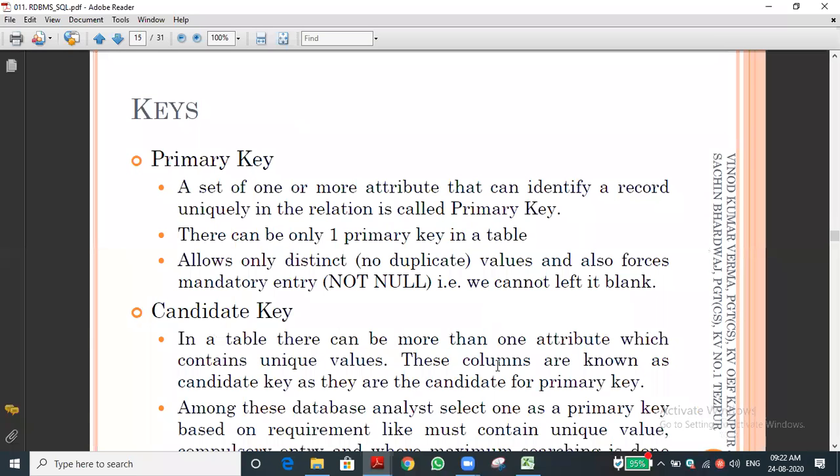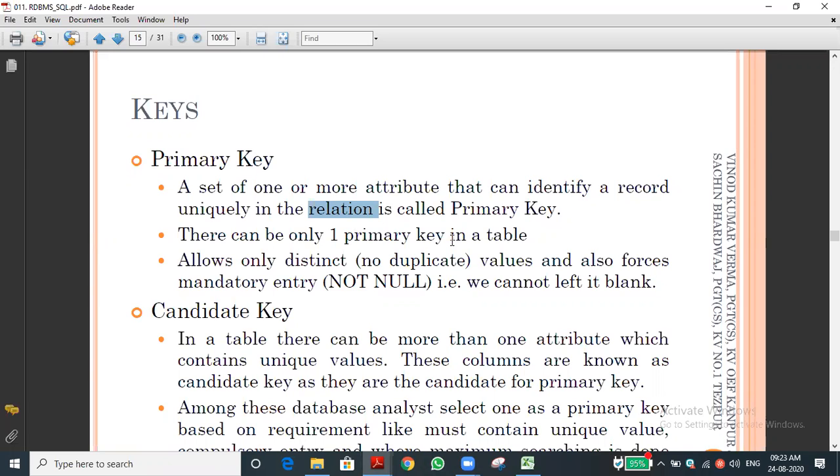This is what I explained, that is given in the paragraph. A set of one or more attributes that can identify a record uniquely. That is, more attributes are there in a relation. In a relation means what? In the table. That's why I'm always asking the terms. The terms are very important. Once you forget the term, we will just blink our eyes only. We cannot do anything. Relation means table. There can be only one primary key in the table. That is a very important point.